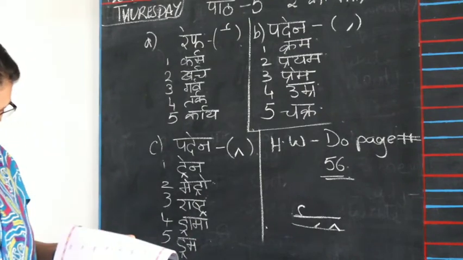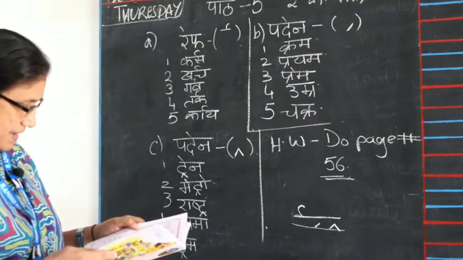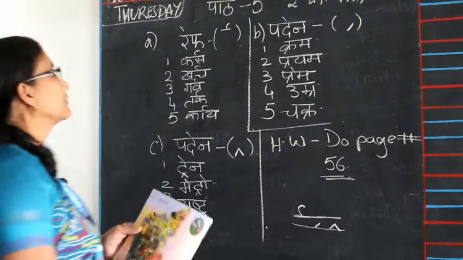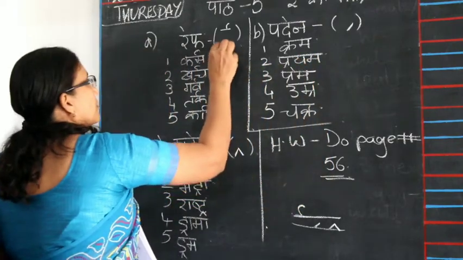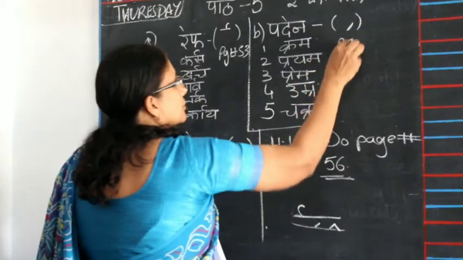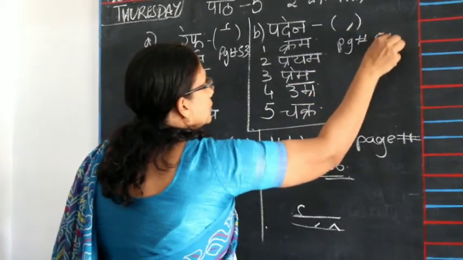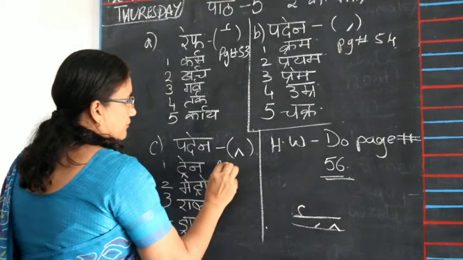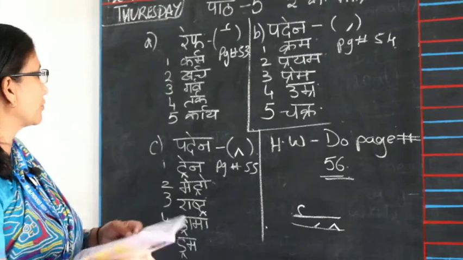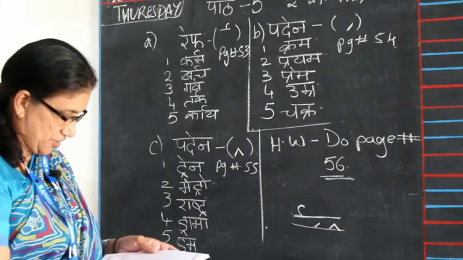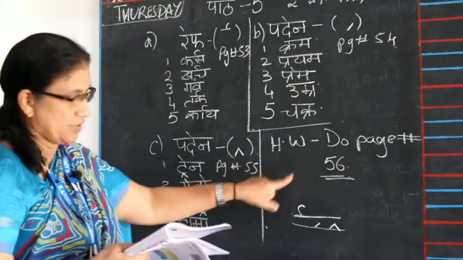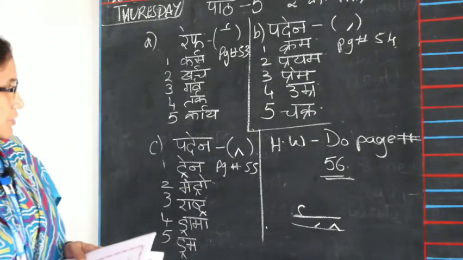You can go through this, which is on page number 53. Pages 53 to 55, you have this ra ki matra in page number 53, then page number 54 and page number 55. You can go through, there are many words that you can see in that. Miss has only given you 5 examples. After doing that, you have to do the exercise that is on page number 56. You have to do it in your textbook.